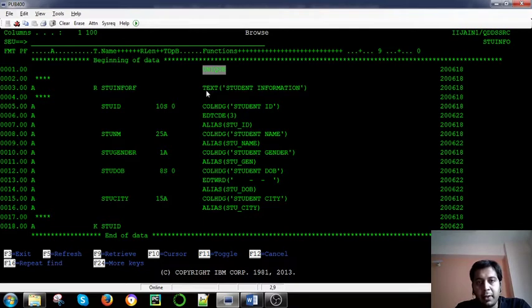For example, if you see the student information, this is the text information. This is the header, or you can say the description, and it is used for that. And here we have the column heading, which is again a description. Here we have defined a student ID.